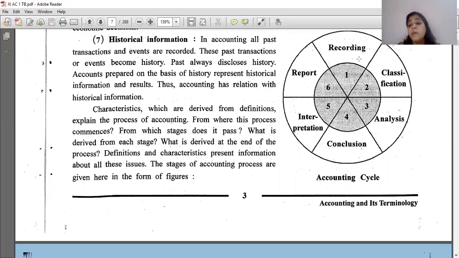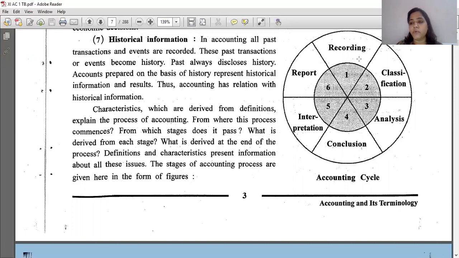Then classification. Then it is classified. If you remember, we had seen there are three types of accounts: real, nominal, and personal. These accounts are to be classified on the basis of these transactions. We are going to see that in the next chapter, so you don't worry about it. Then analysis: on the basis of this data analyzed, either it is giving income, so it is debited, or it is credited. Finally, a conclusion is prepared on the basis of the account, then interpretation, that is your final result, and report.